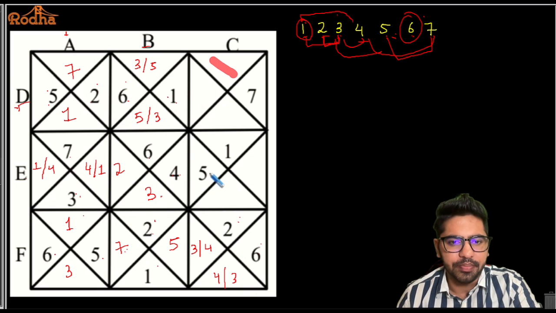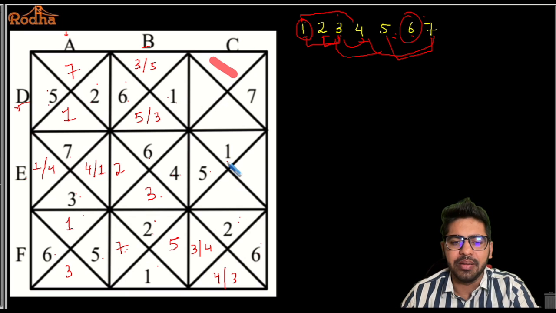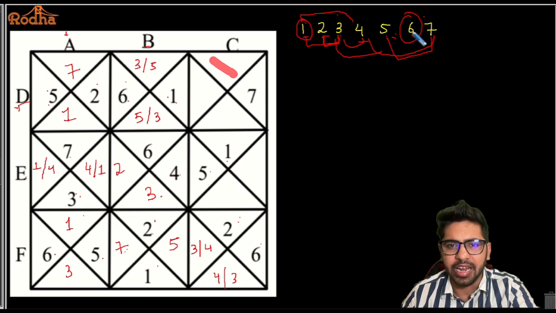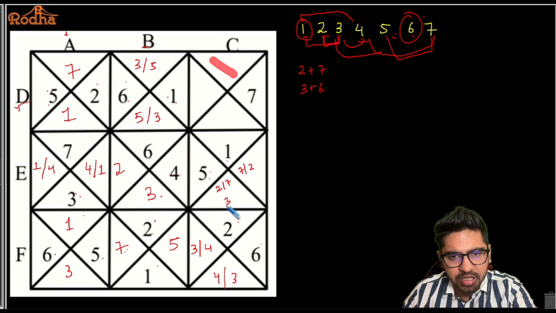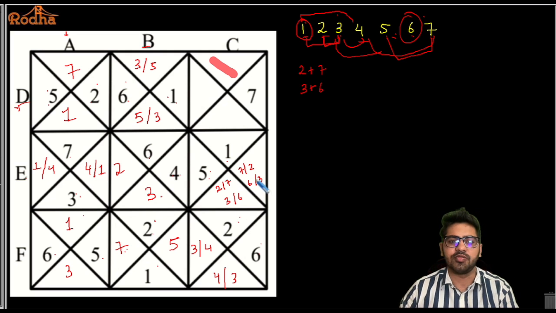Alright, next one. 5 plus 1 is 6. I need a 9 more to make it 15. Okay, I need a 9 more, right? So 9 more can be done in how many ways? Let's see. 1, 8, no. 2 and 7. 2 and 7 is definitely possible, right? 9 can be 2 plus 7. 3 and 6 is also possible. Alright, that's it. 4 and 5 I cannot use because 5 is already here. So there are a couple of possibilities here now. If this is 2, then this is 7. If this is 7, then this is 2. That is one case, right? If this is 3, this is 6. If this is 6, then this is 3. Another case, right? So these are 4 possibilities for this particular box here.